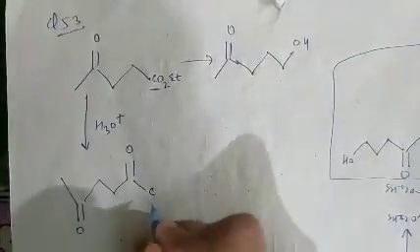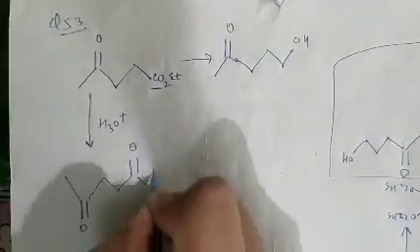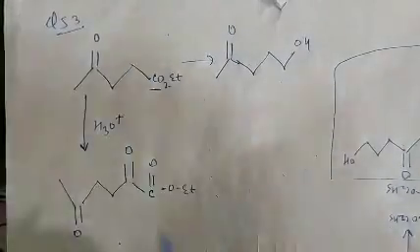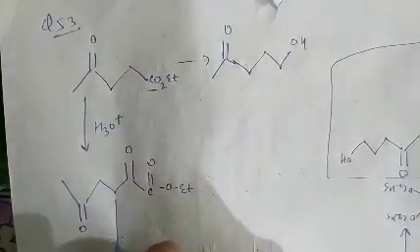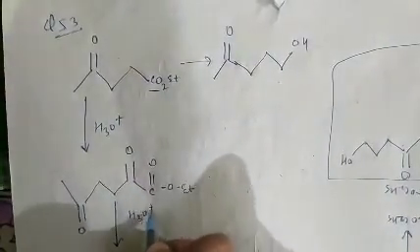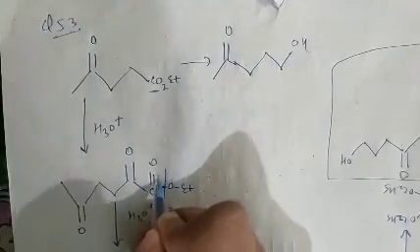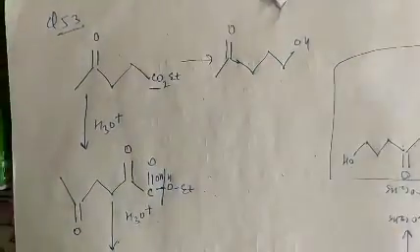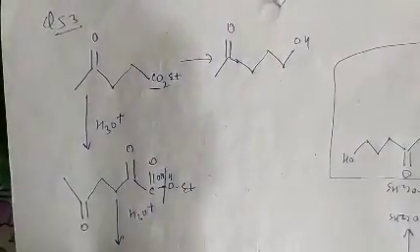We may also write it as COOEt. First we do hydrolysis. When we do hydrolysis, then there is an OH group attached to carbon and H attached to oxygen. So the product formed is this one.